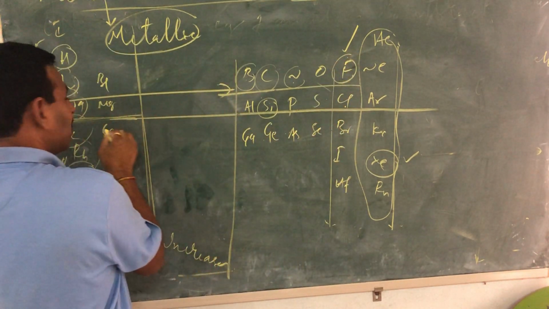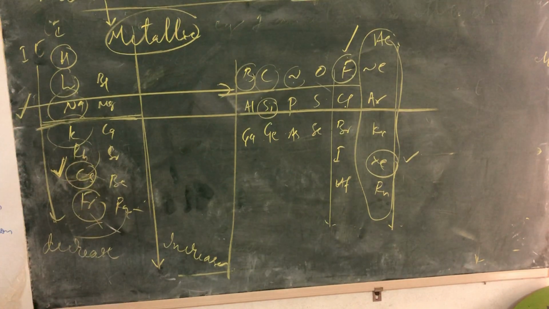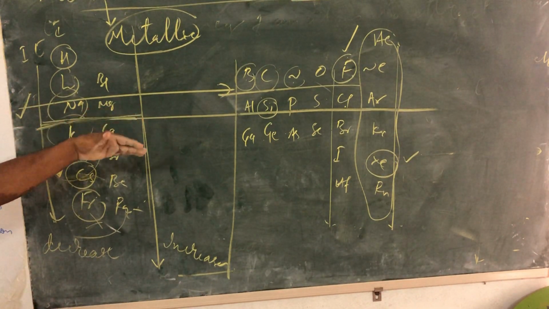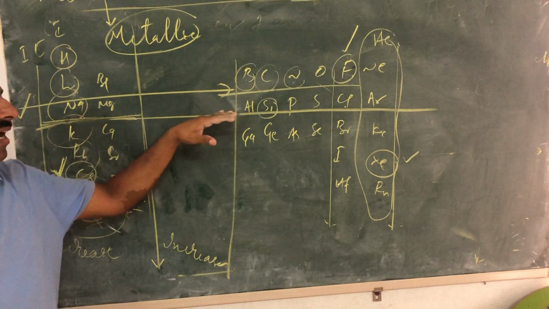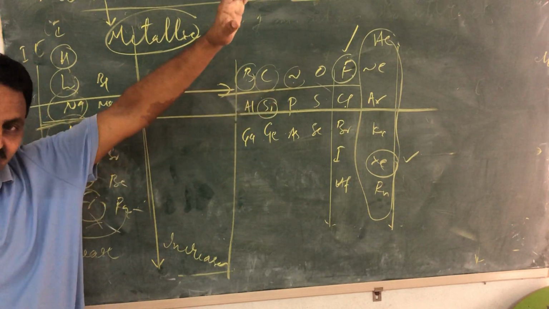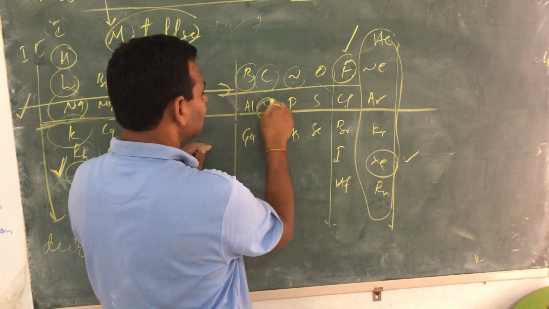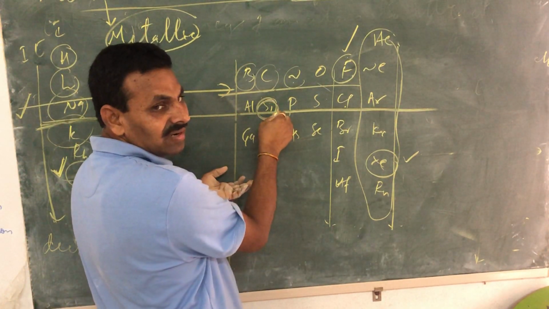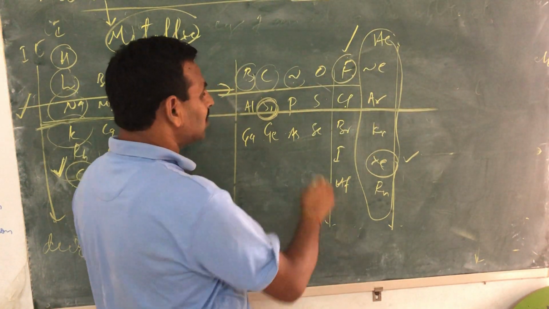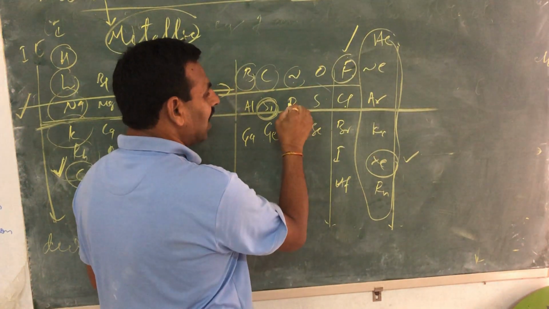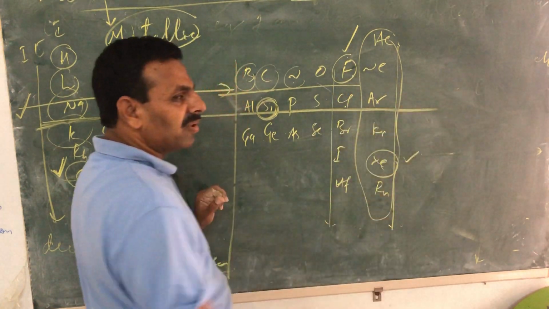So, non-metallic nature is increasing and metallic nature is decreasing. So, left to right, what you have to write is metallic nature gradually decreases and non-metallic nature increases. Because metallic nature decreases to semi-metals, it already became semi-metal. Now after semi-metal you cannot have any more metallic property. So they will start becoming non-metals, and non-metallic nature will keep on increasing.